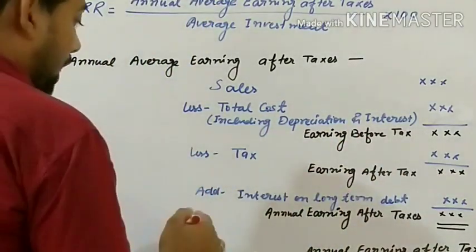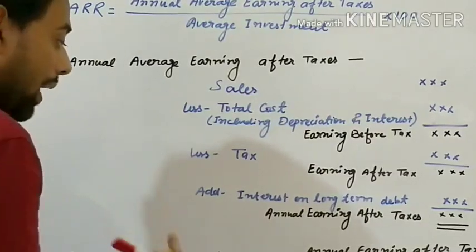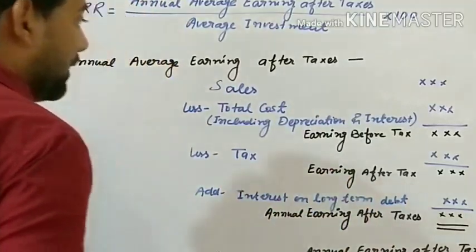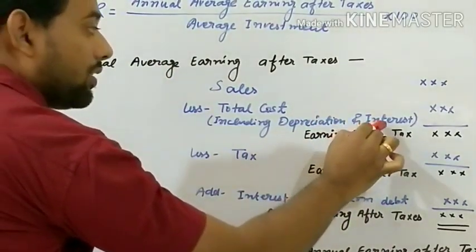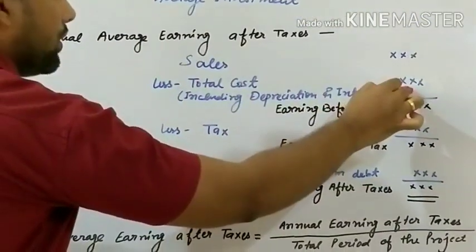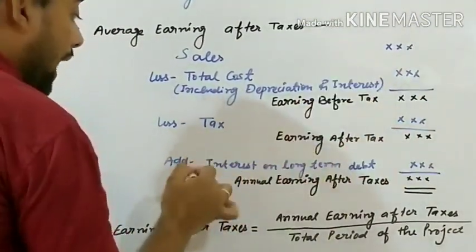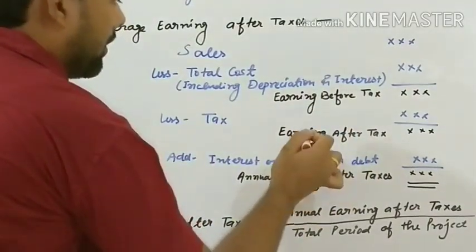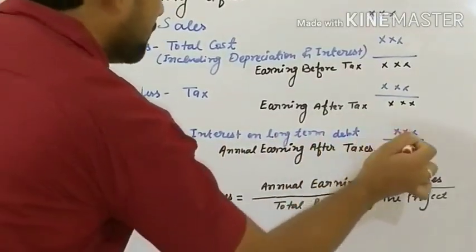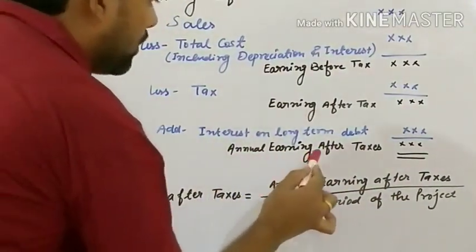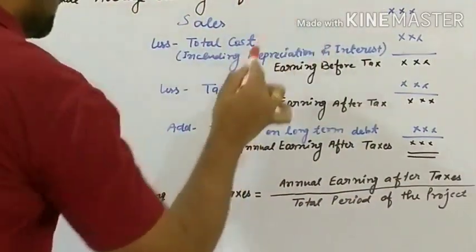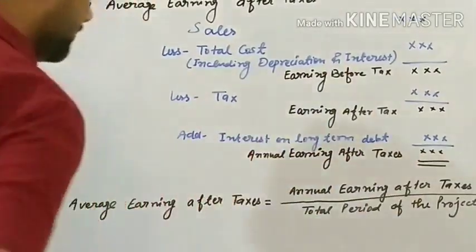After finding earning after tax, we have to add interest on long-term debt. Here the interest means interest on long-term debt. First we have to deduct it here, then we have to add it. After finding earning after tax, we have to add here interest on long-term debt. Then we will find annual earning after taxes. We are not getting annual average earning after taxes, we are getting annual earning after taxes here.